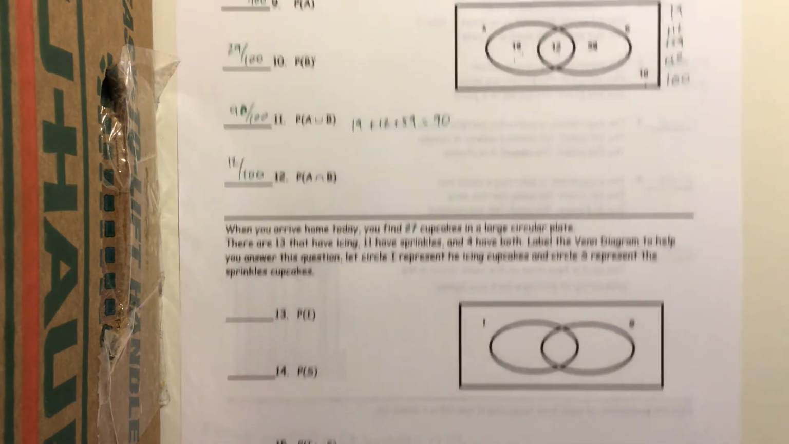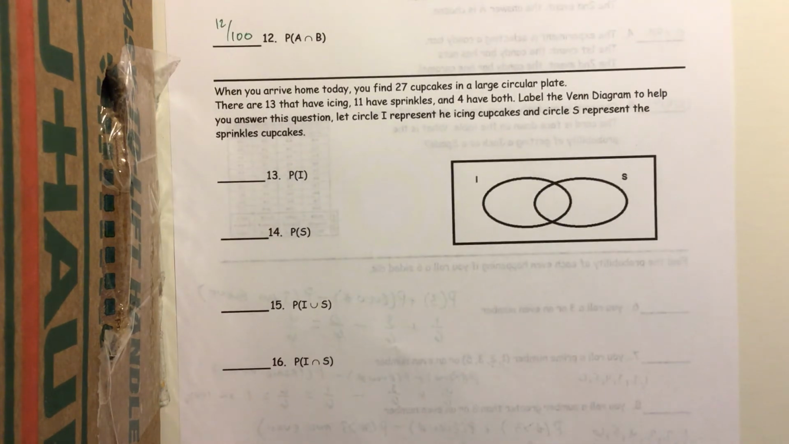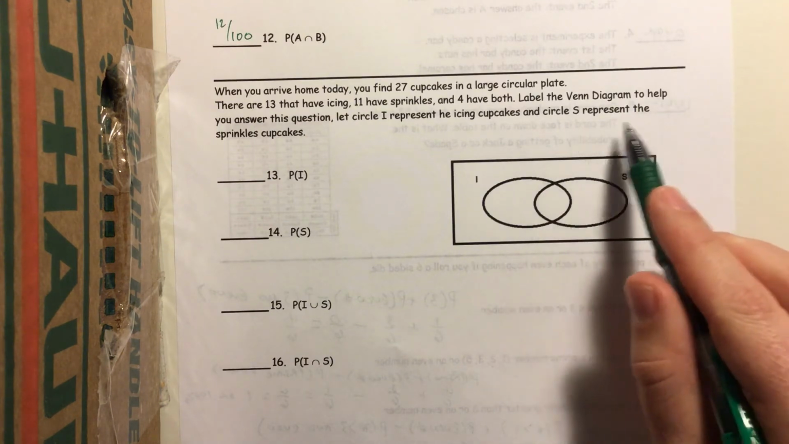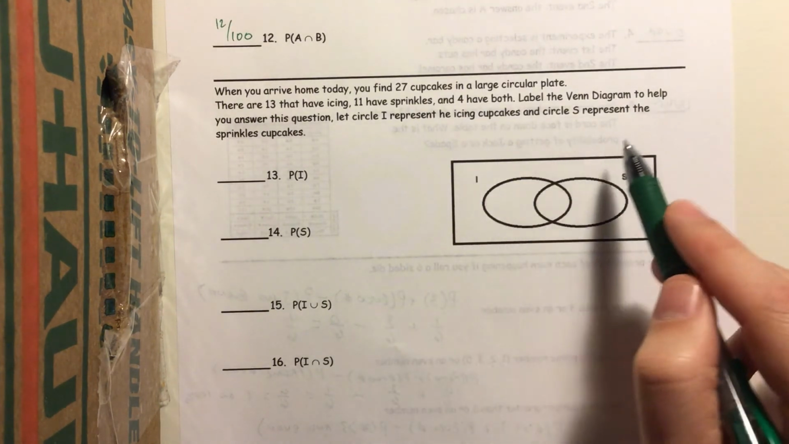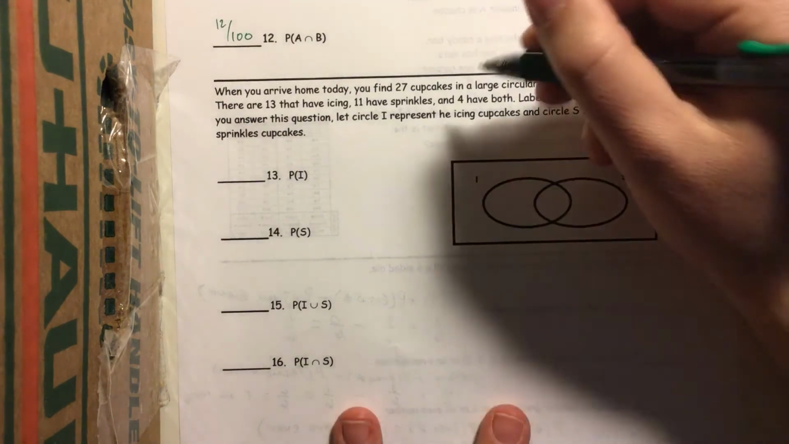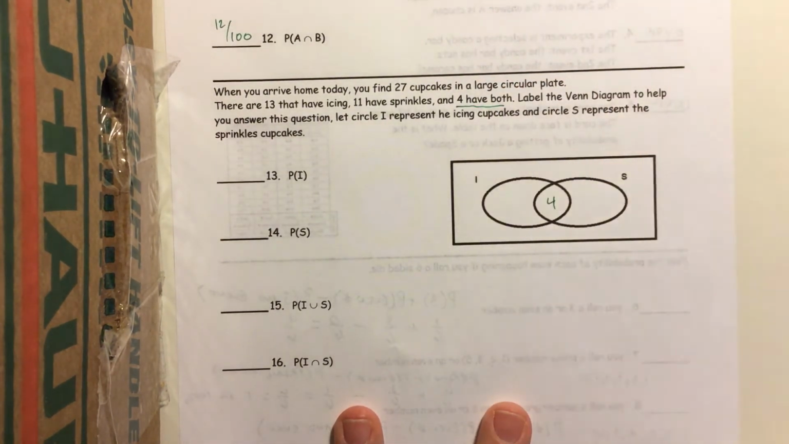All right. And last one, we have to make our own Venn diagram. When you arrive home today, you find 27 cupcakes on a large circular plate. 13 have icing, 11 have sprinkles, and 4 have both. Label the Venn diagram to help you answer your question. I will represent the icing cupcakes. S will represent the sprinkles cupcakes. All right, we have 4 cupcakes that have both icing and sprinkles, so we have 4 right here in the middle.